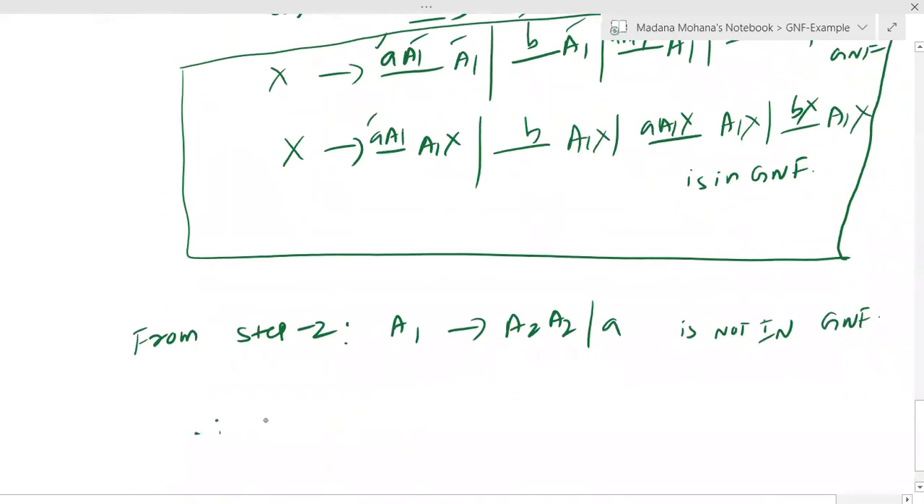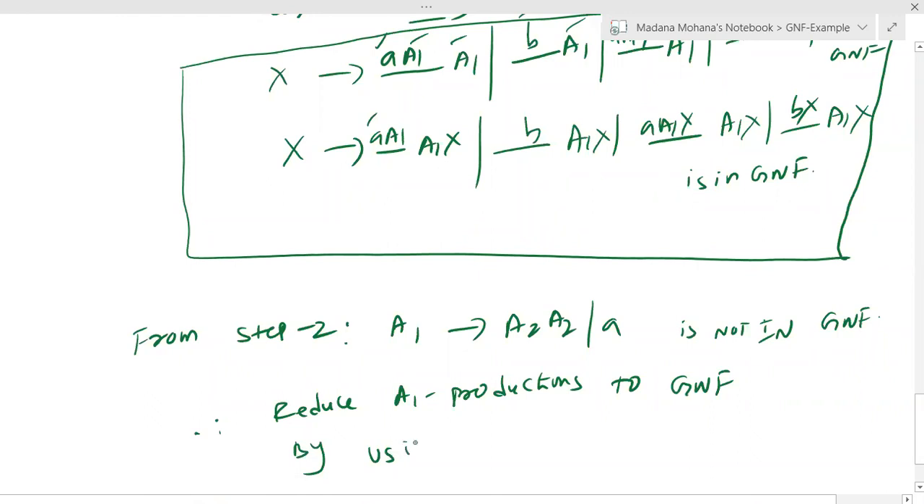Therefore, reduce A1 productions to GNF by using lemma 1, that is the substitution rule.